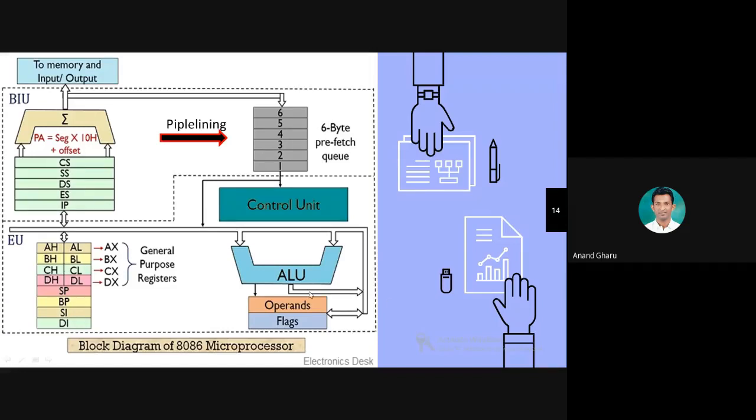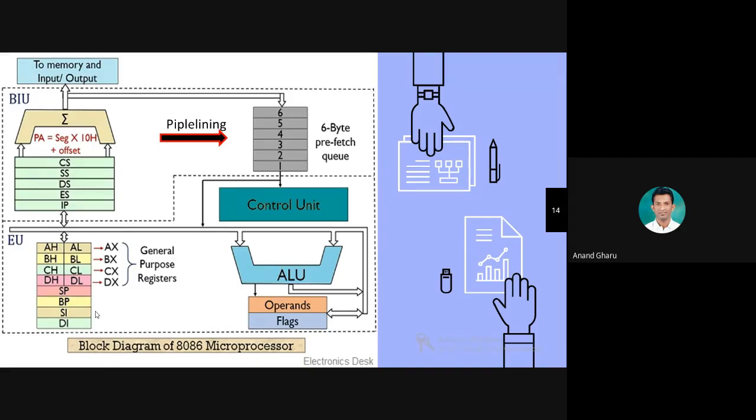Here you can see the ALU also writes back the result into the general purpose register, because in microprocessor we have studied, if you want to perform move AX, BX, we know the syntax of assembly language: opcode, destination and source, right? Then move AX, BX, or add AX, BX.